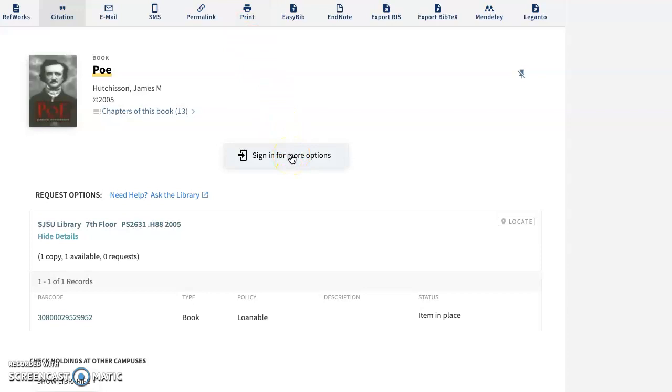You may be required to sign in with your SJSU credentials to facilitate full access to the material.